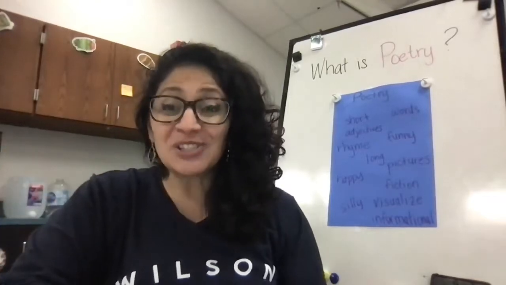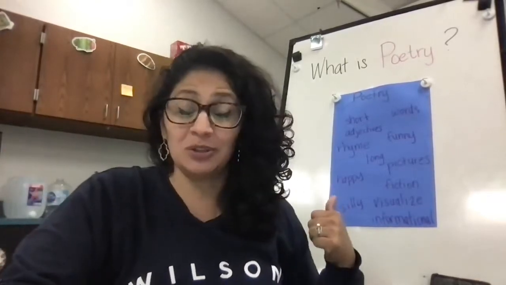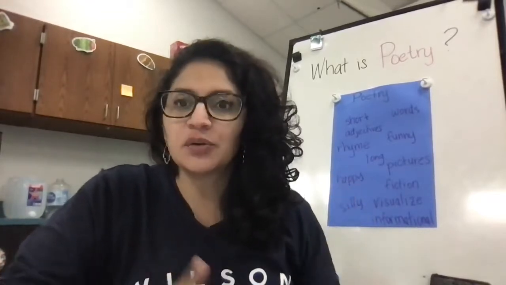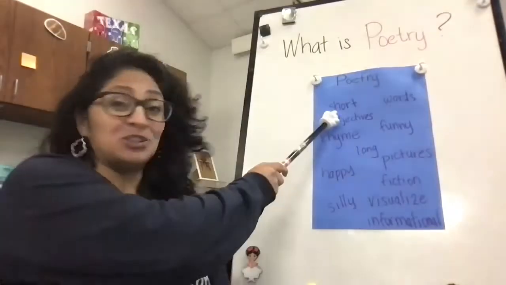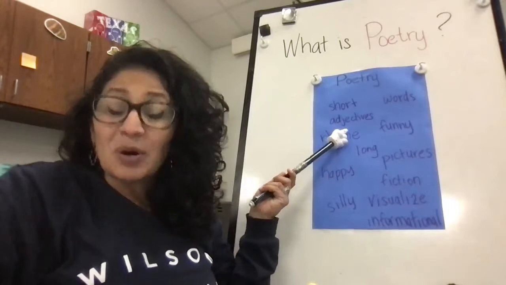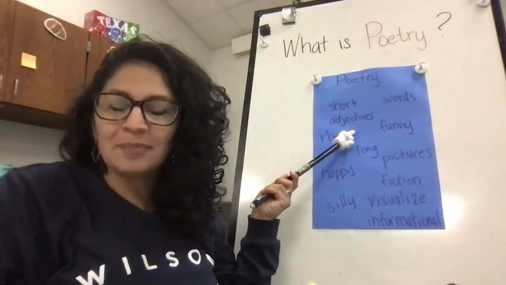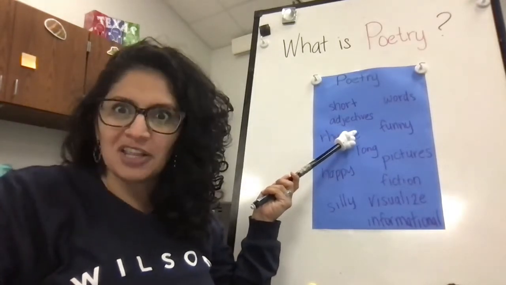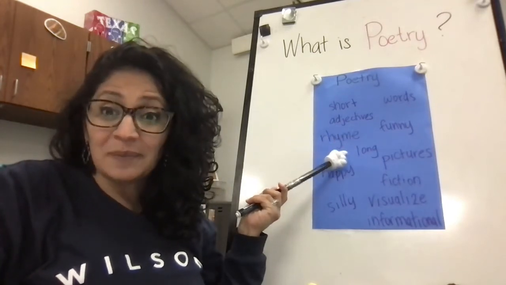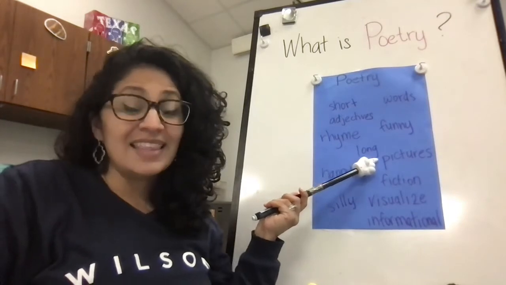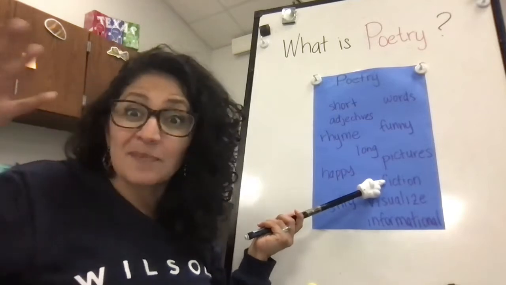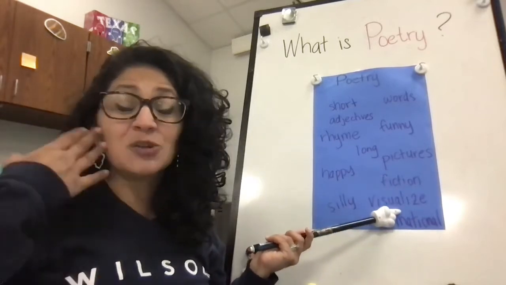Friends, yesterday you and I were talking about what is poetry, and we made this amazing anchor chart poster for us to remember what is poetry. It can be short, it has words, it can be funny. Poetry has adjectives that describe things, what they look like, feel like, sound like, or objects and animals. Poetry has rhyme. Poetry can be long. They can have pictures. They can be fiction, which means that they are part of our imagination. We can visualize the poems.